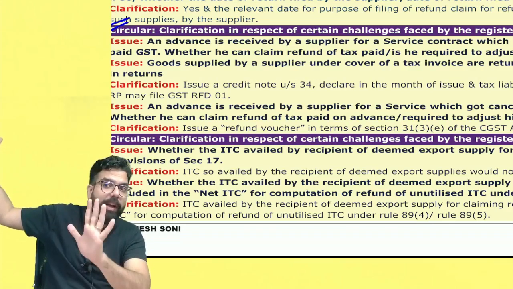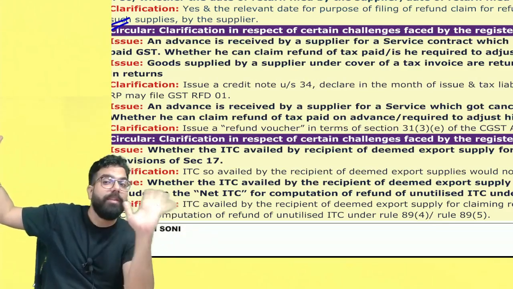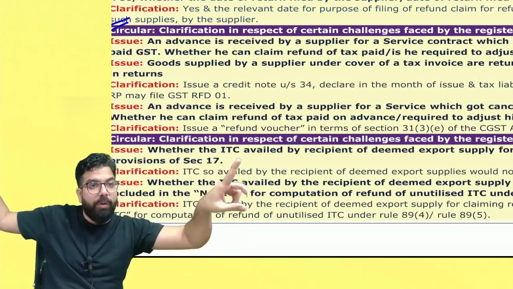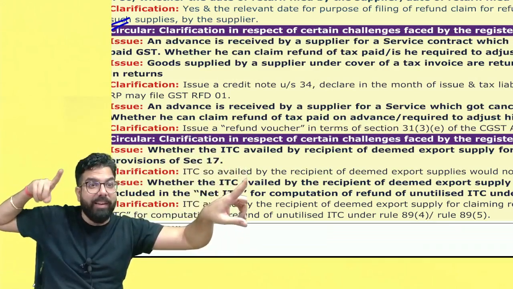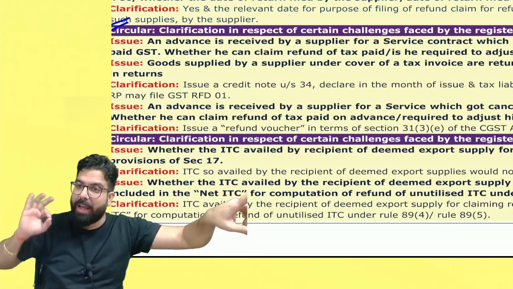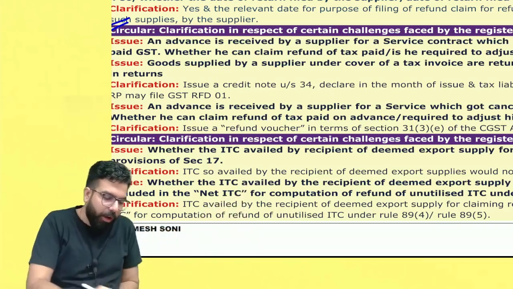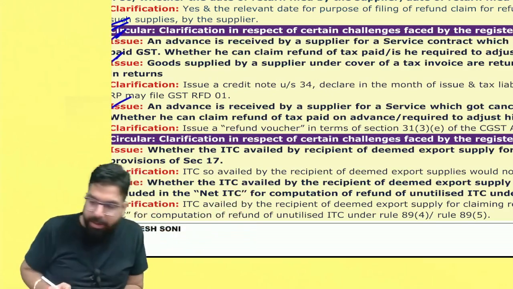Done. Third scenario, you gave me an advance for service, and I paid the GST to the government. I did not issue a tax invoice, but I have given you a receipt voucher. Now I am refunding the amount and I give you a refund voucher. When I give you a refund voucher, I will not adjust the liability. In that scenario, I have to apply in GST RFD-01 and the government will refund the amount. Those three scenarios 1, 2, 3 have been covered over here.